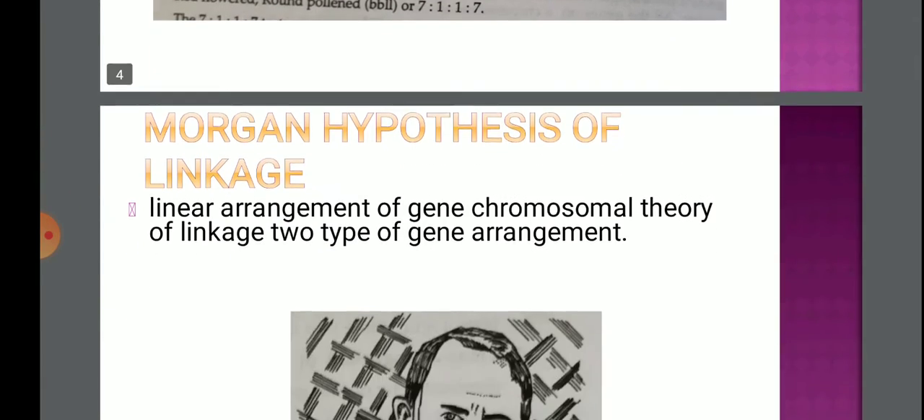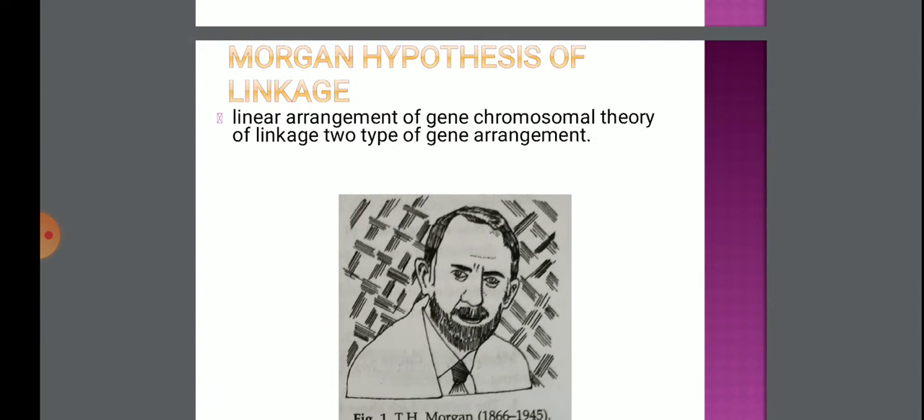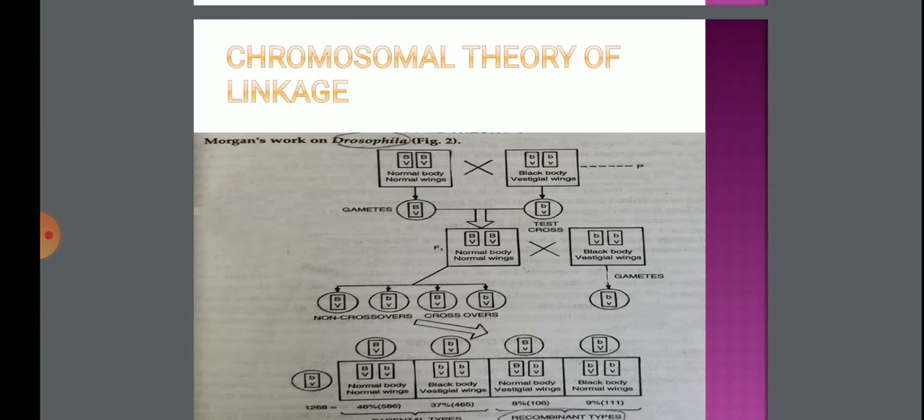Now the next one is Morgan hypothesis of linkage. He worked on Drosophila, that is Thomas Hunt Morgan. He said that linked genes remain together in their original combination and they are located on the same chromosome. This is the important thing, that linked genes are present on the same chromosome, and for that he got the Nobel Prize also. And this also shows the linear arrangement of genes on the chromosome. As he worked on Drosophila, this is the chromosomal theory of linkage.